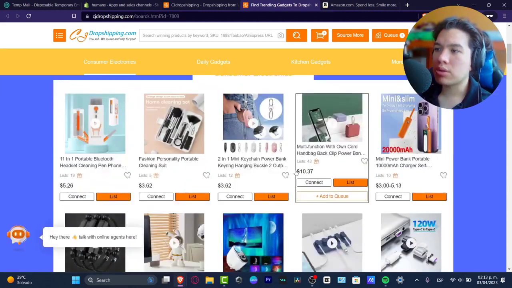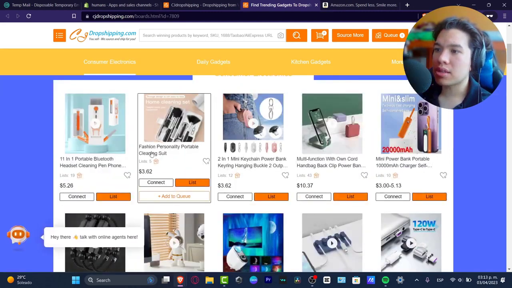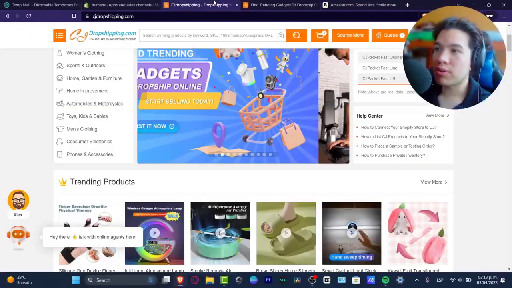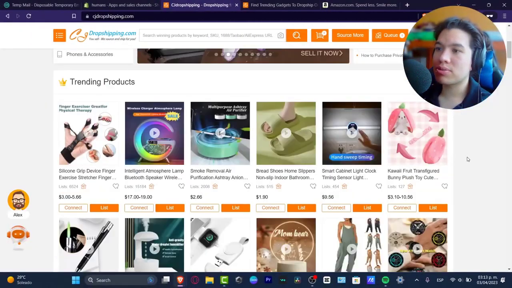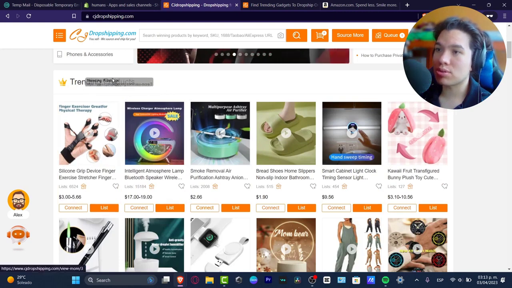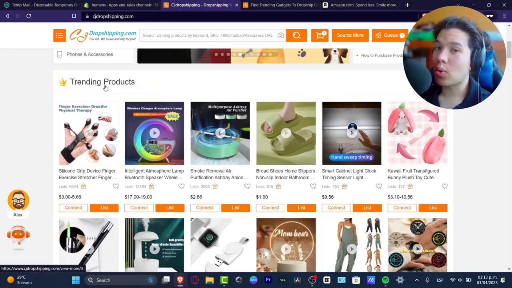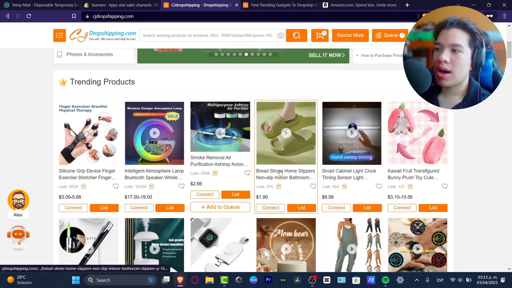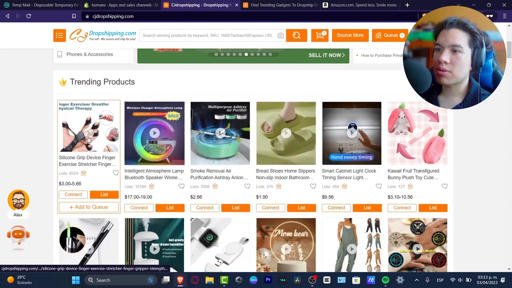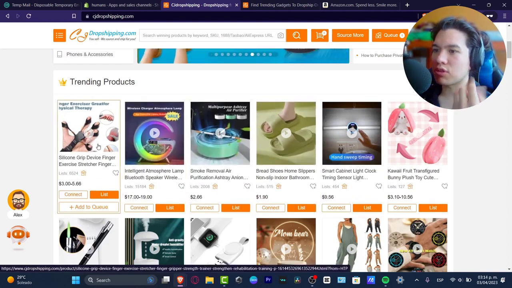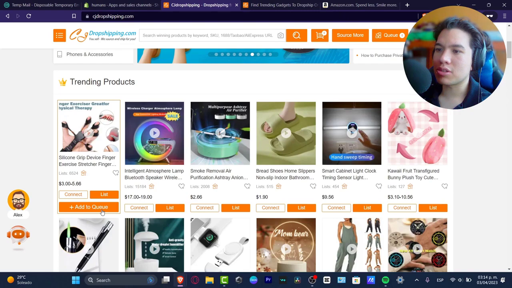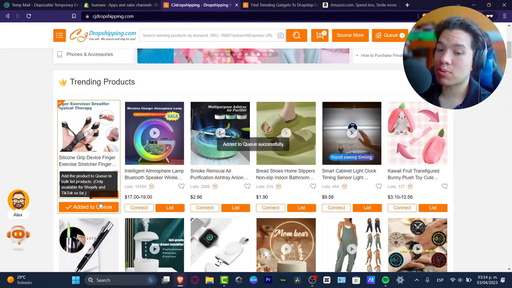So you can see here's the actual price, here's the name, here's the listing. If you don't know how to choose the best product, I can totally suggest you go directly into the trending products, so you can try to look for some winning stuff, and you can try to actually offer stuff that people want to actually buy. So here, for example, I wanted to look out for this one. It says the silicone grip device finger exercise. So let's go into add to QE if I wanted to add more products.